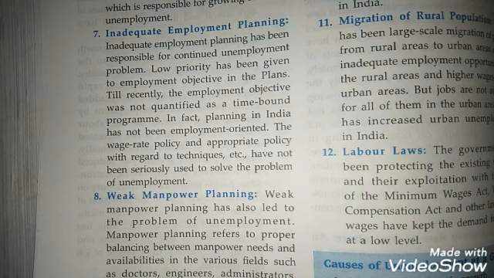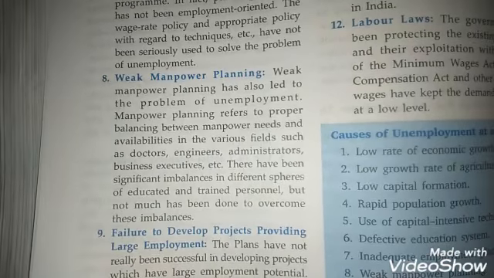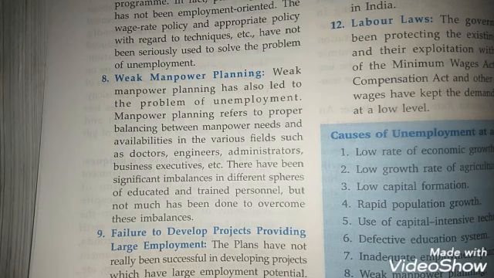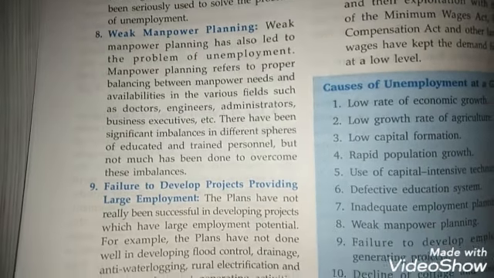So the wage rate policy and appropriate policy with regard to techniques have not been seriously used to solve the problem of unemployment. Then the manpower planning is also weak. Manpower planning basically refers to proper balance between manpower needs and availability in various fields such as doctors, engineers, administrators, business executives, etc. So there have been significant imbalances in different spheres of educated and trained personnel, but not much has been done to overcome these imbalances.